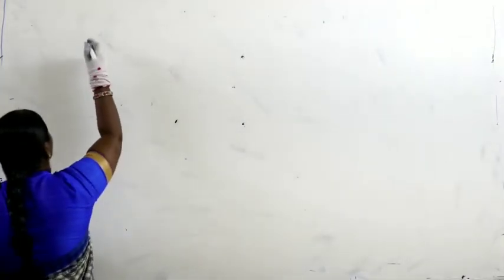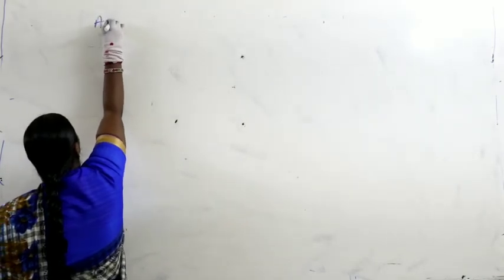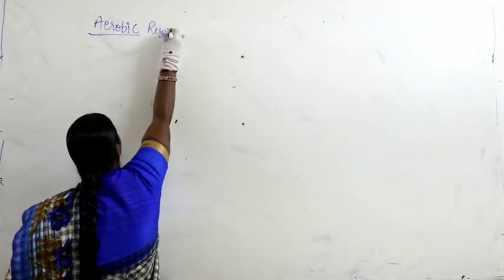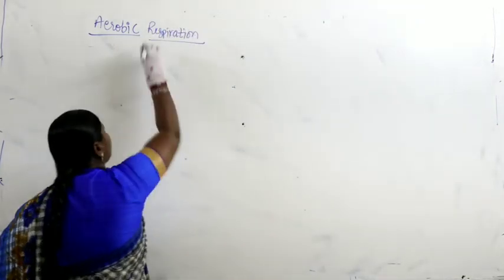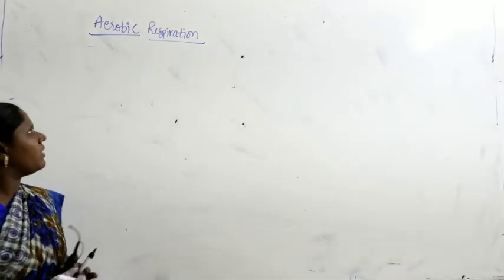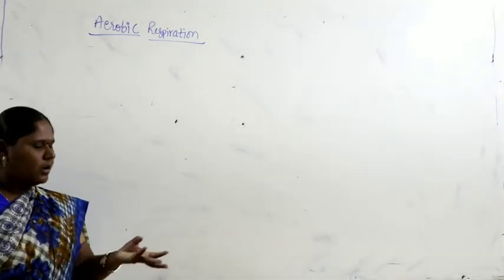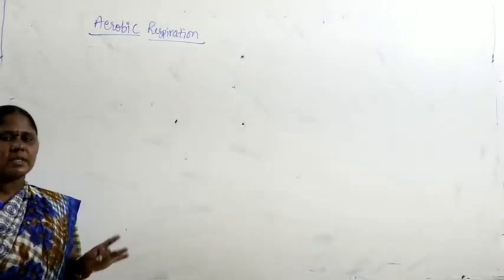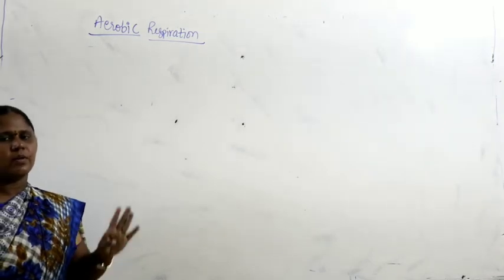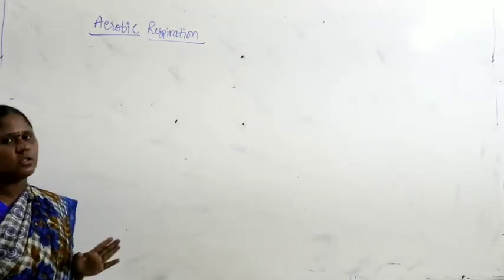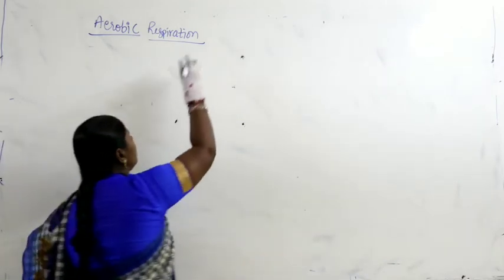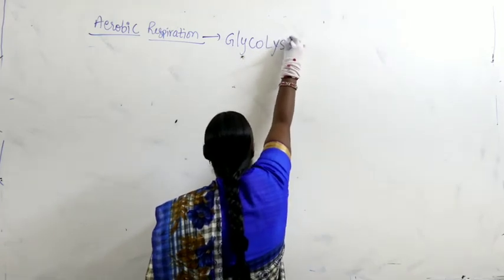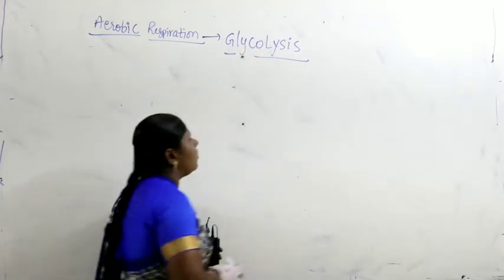So, let us go with the next one, aerobic respiration. In aerobic respiration, what is a very important first one we have to discuss? Aerobic respiration has 4 steps. I wrote very clearly what they are: glycolysis, followed by link reaction, Krebs cycle, electron transport system. We have 4 steps in aerobic respiration. Now, let us start with the first one, glycolysis.